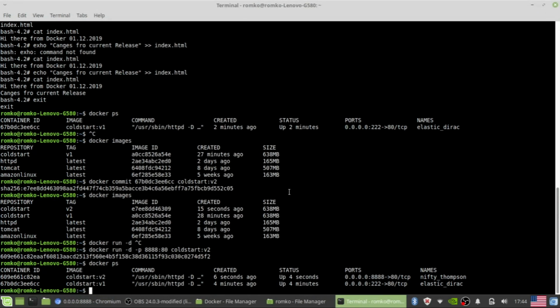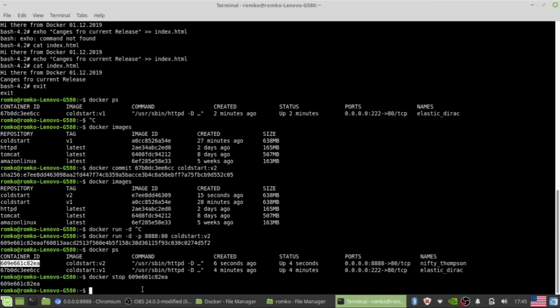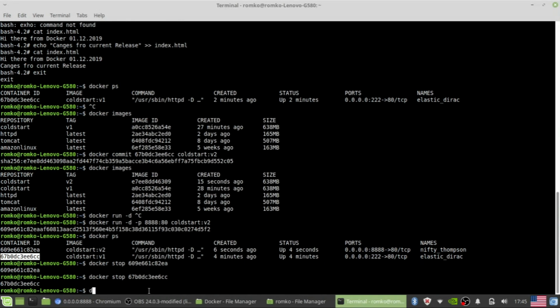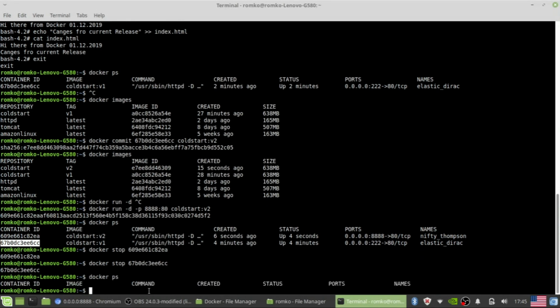Okay, let's stop it. Let's remove our images and our containers. How can we do it? Docker stop this container, and Docker stop the next container. No running containers.